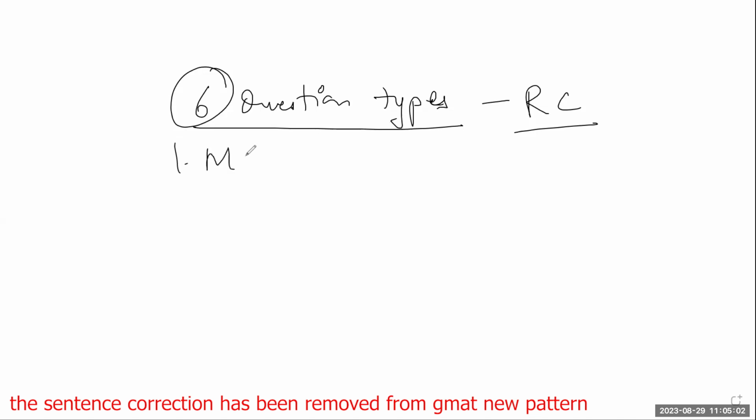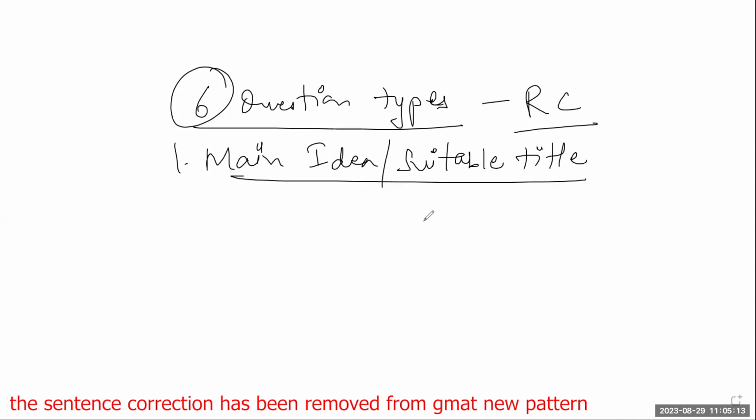For example, what is the main idea, or what is a suitable title? Ideally, when you read a passage, you should know what the main idea is. Let's say you go and watch a movie. Then after the movie, can you send a message to your friend and tell him or her that I watched a movie and this is what the movie was all about?